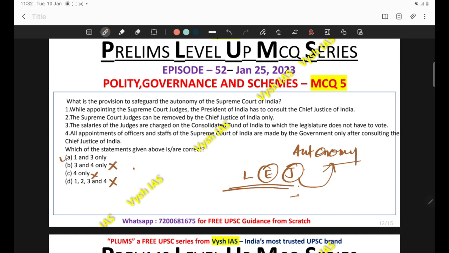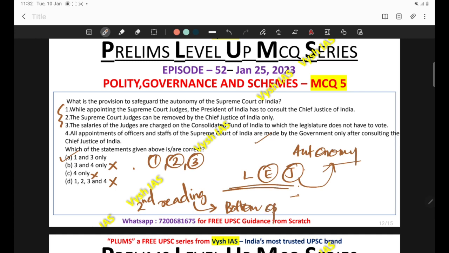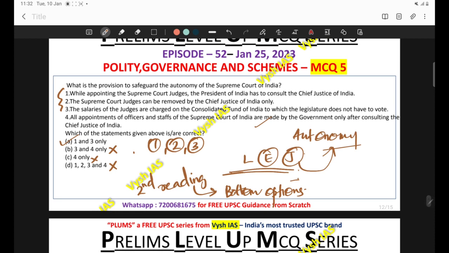This is how you have to search for the low hanging fruits, which can probably be wrong. If you go in order, you first read the first statement. Initially you have to read that, but after the initial reading, before reaching the answer, you can go from the bottom options, because UPSC will be giving these kinds of weird statements in the last options, in the fourth or fifth statements. You can easily pick it up.